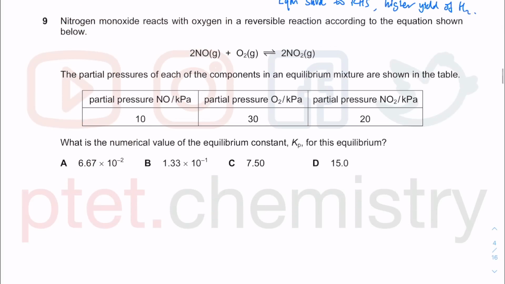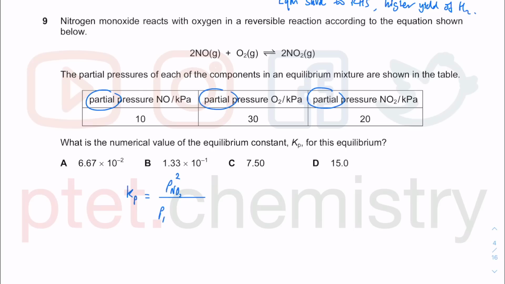Question 9, this is just numerical calculations. These are already partial pressures. Because these are already given as partial pressure, your life is quite easy here. So Kp is in terms of partial pressure. The products on the right hand side express the partial pressure, and it's a square because you got a 2 in front of the balanced equation.